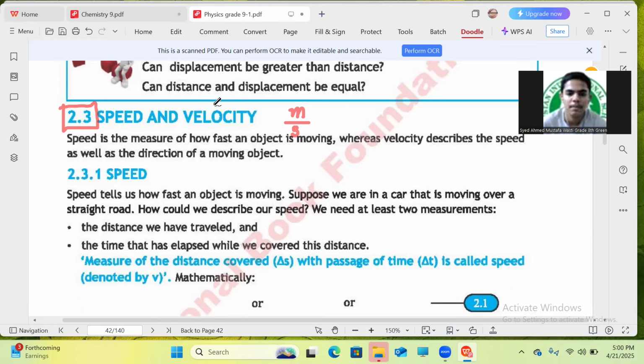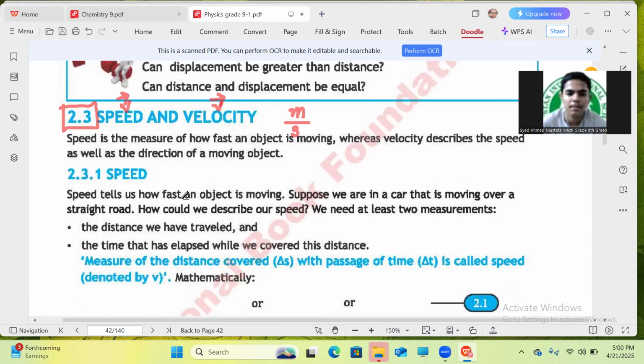Whereas in velocity, not only do we need speed, we also need the direction of which way it is going. For example, if I throw a ball, the velocity of that ball is calculated by the speed and the direction where I'm throwing it. Good. So the vector quantity is velocity and the scalar quantity is speed.